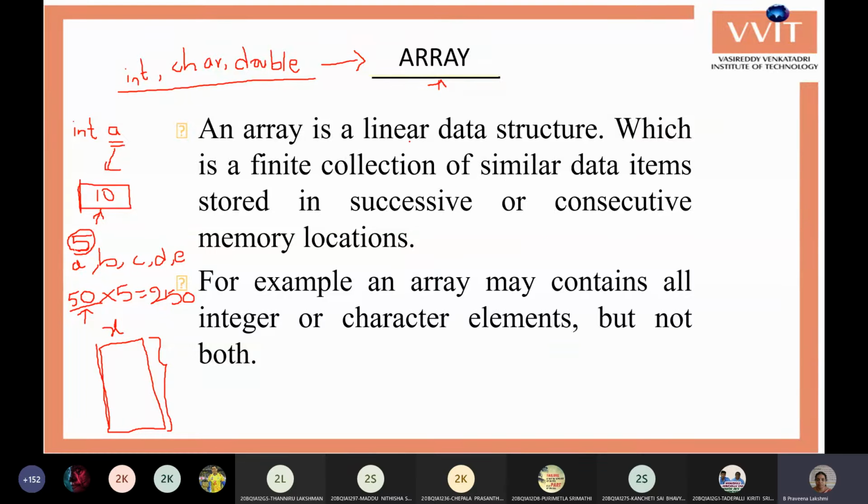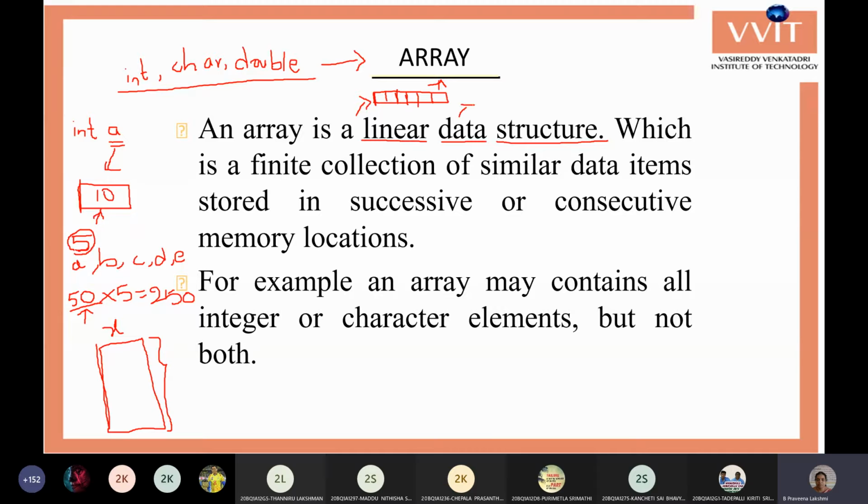So the array can also be called a linear data structure. Okay, linear is nothing but whatever things are placed one after the other, like in the horizontal way or in the vertical way. Whenever you are placing more than one item one after the other, that can be called linear.